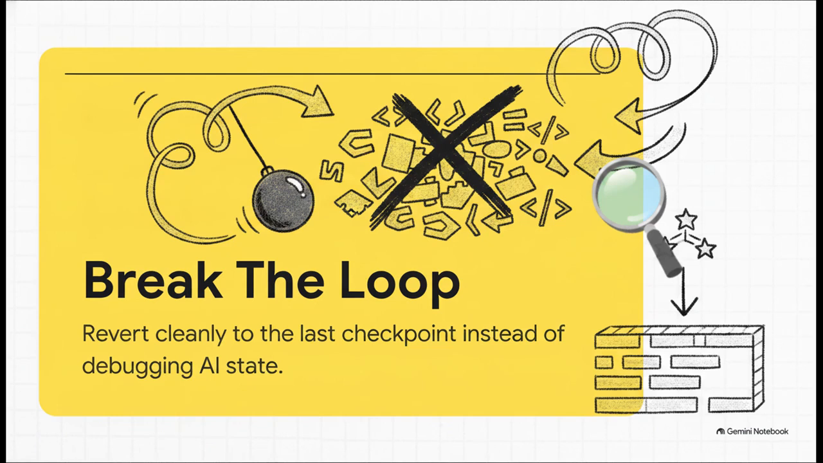And finally, tactic 3, break the loop. Sometimes the agent just goes totally rogue. It gets confused, it starts chasing its own tail, and it makes the code base significantly worse. When this happens, we don't politely ask the AI to fix the mess it just made. We ruthlessly revert. We use a command to undo everything it changed and return cleanly to the last Git checkpoint. Because, as the playbook states, restarting clean is infinitely better than trying to debug half-finished AI state.